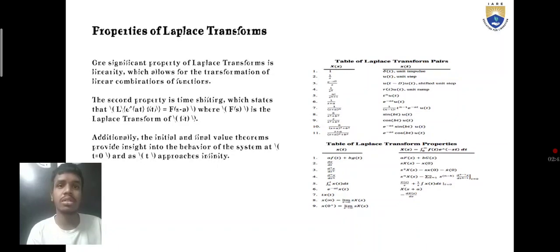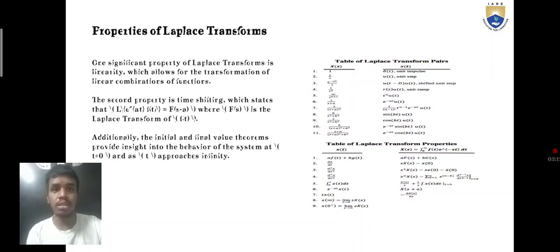The initial and final value theorems provide insight into the behavior of systems. Here are the properties of Laplace transforms, where the final value also approaches infinity.